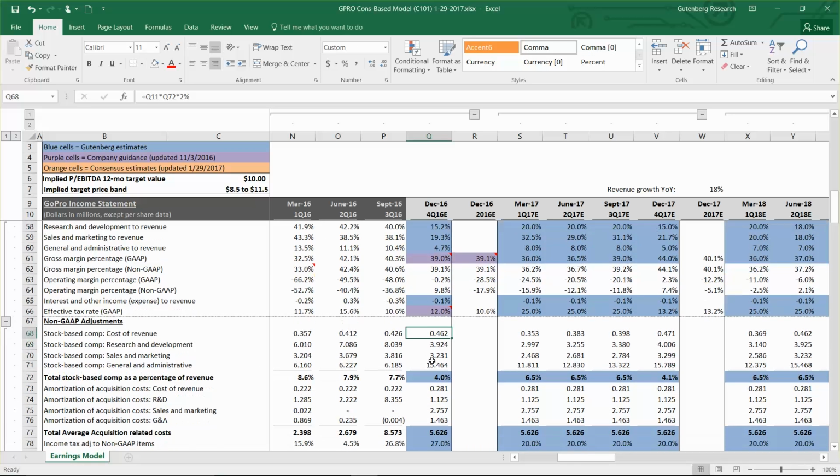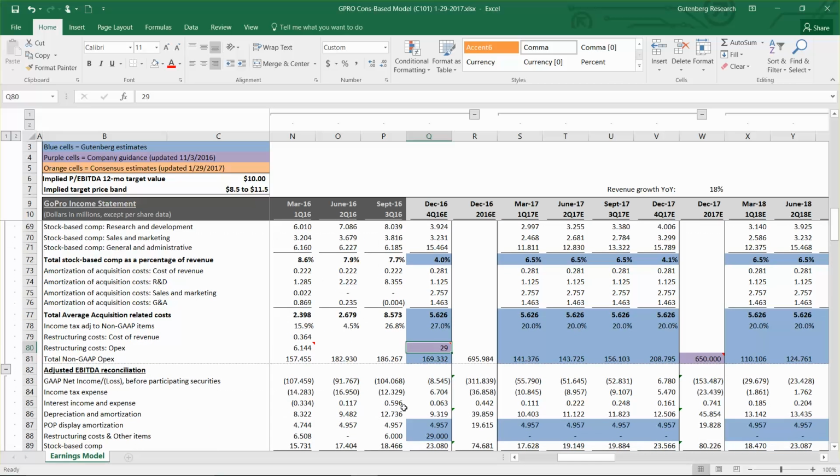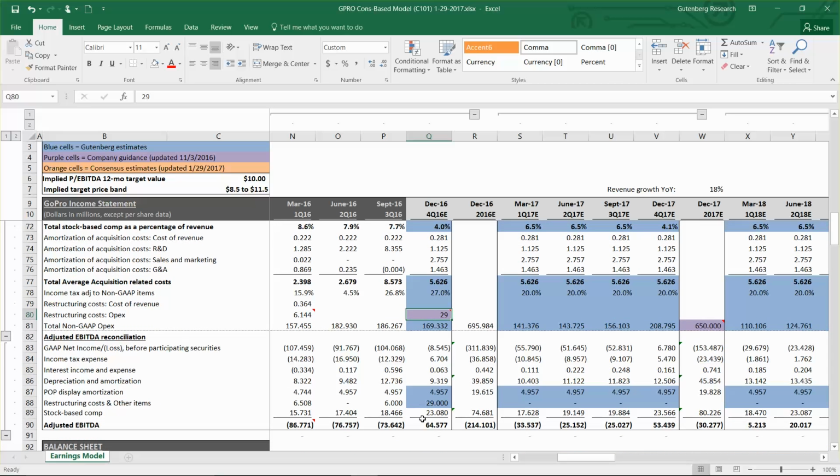Then in the non-GAAP section, we have a breakout for stock-based compensation for each one of the expense lines. And we do a similar type of breakout for amortization of intangibles. And then we do have a line for restructuring costs. When we go back to the press release, you'll see they gave some guidance there. And then I have a reconciliation for adjusted EBITDA.